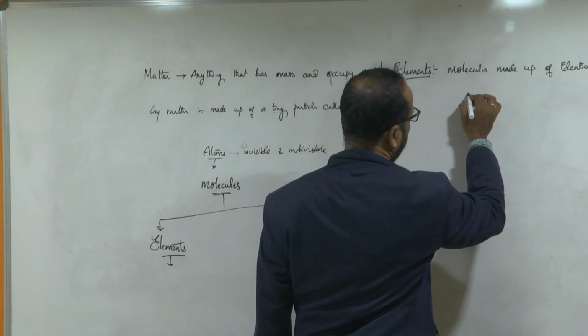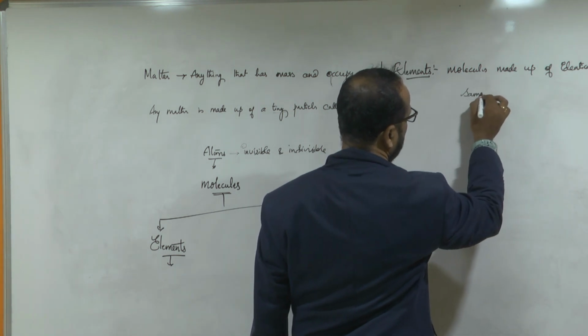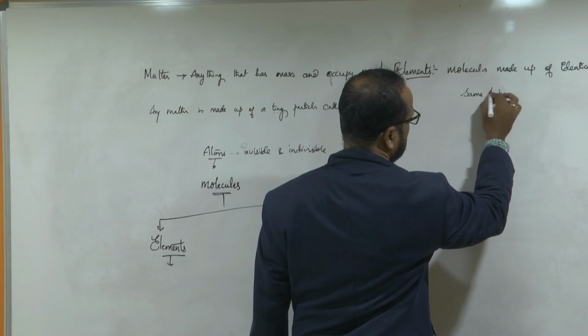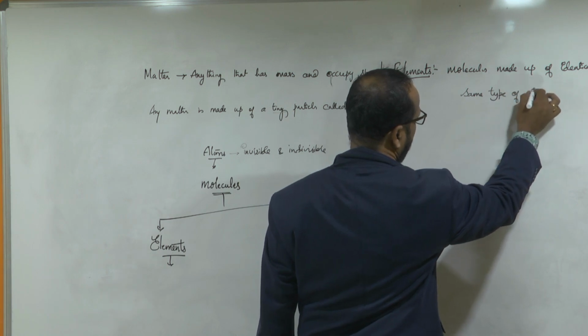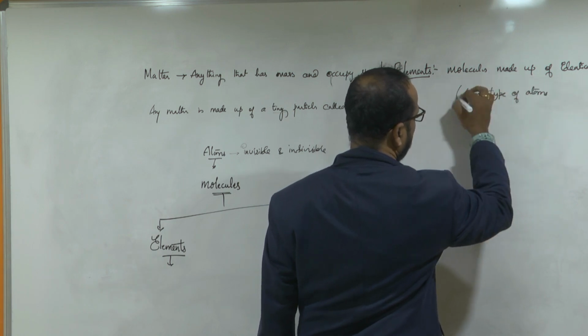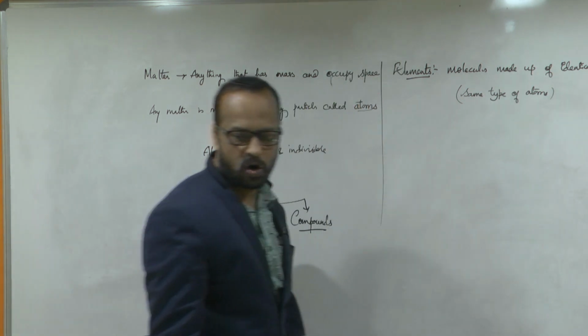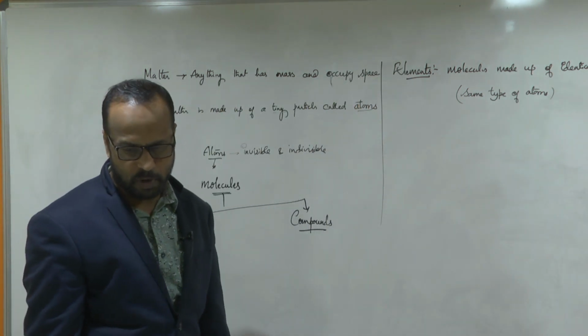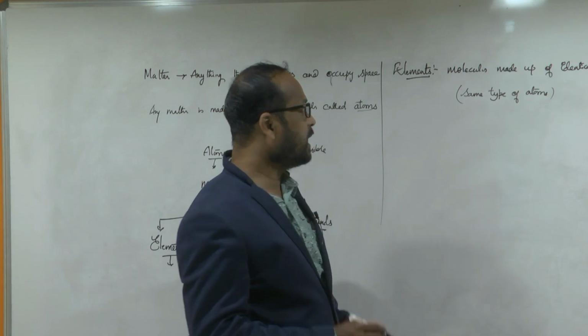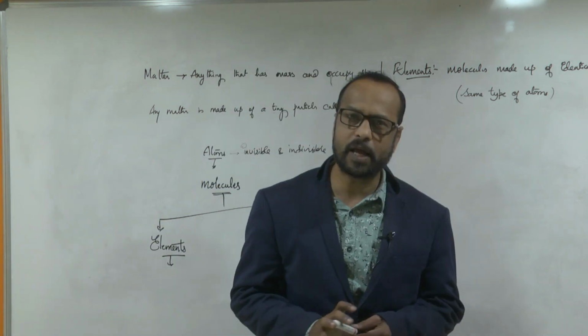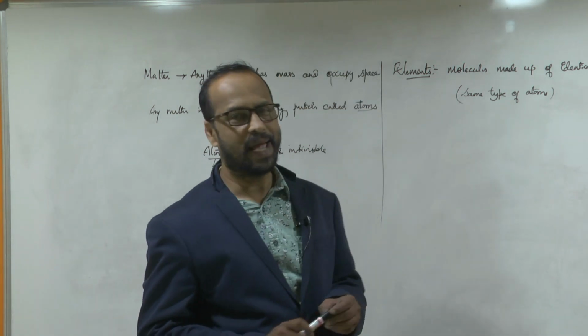What is the meaning of identical? Same type of atoms. Molecules made up of the same type of atoms are called elements.